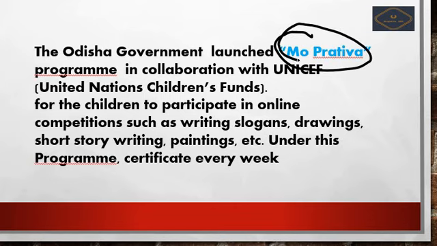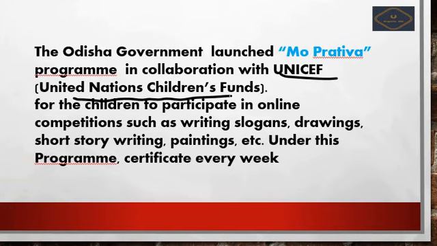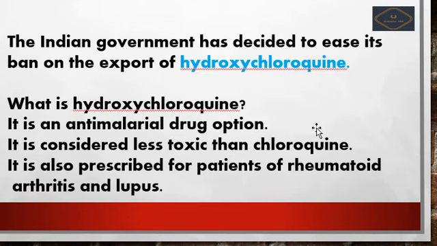Okay, next we see Mo Prativa. What is this Mo Prativa? It is an initiative of the Odisha government, in collaboration with UNICEF, the United Nations Children's Fund, for children to participate in online competitions such as writing slogans, drawing, short story writing, paintings, etc. Under this program, a certificate will be given every week.